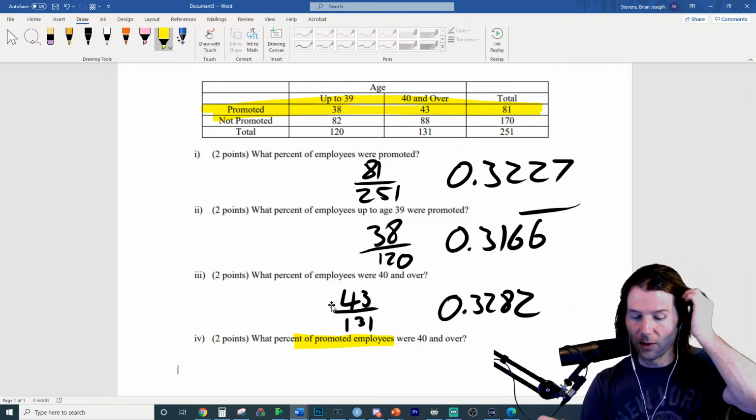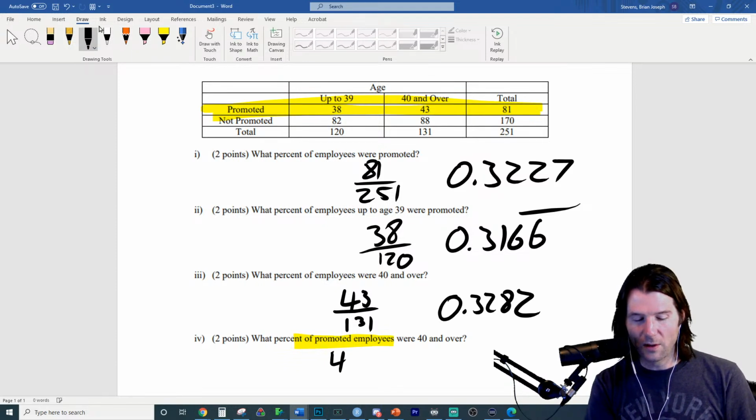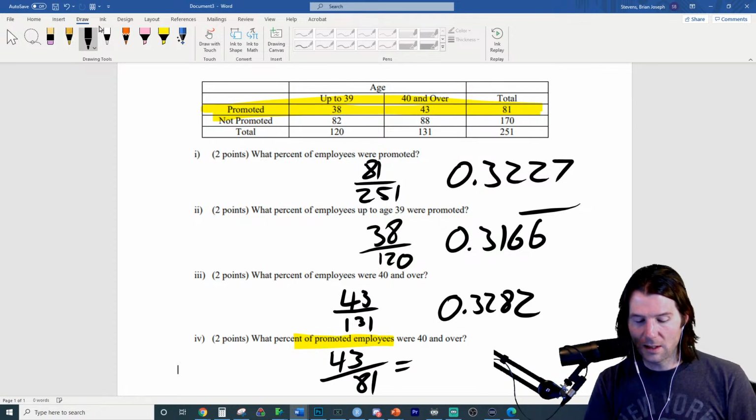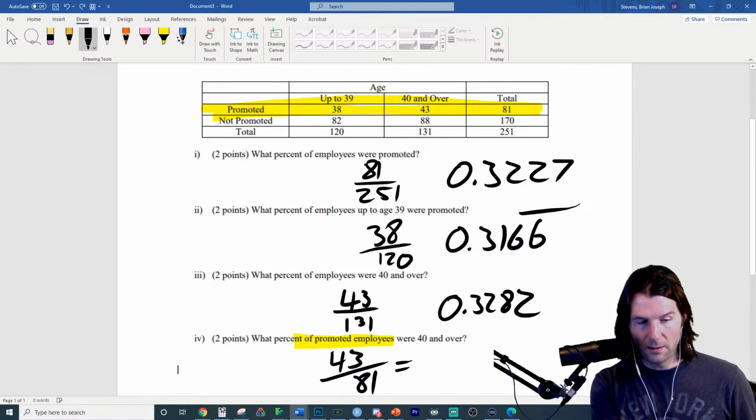Exactly. Great job right there, Parker. And so we're just taking those numbers right there. Practice this. Make sure you can get this. And these are conditional distributions. And so that's going to be a little more than half. So 53.08.